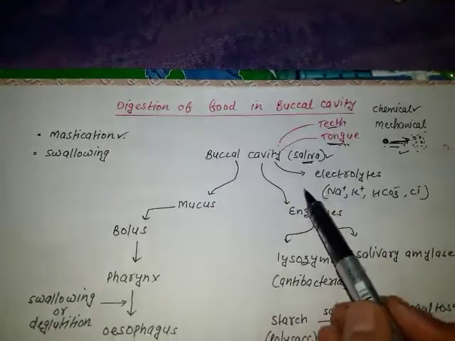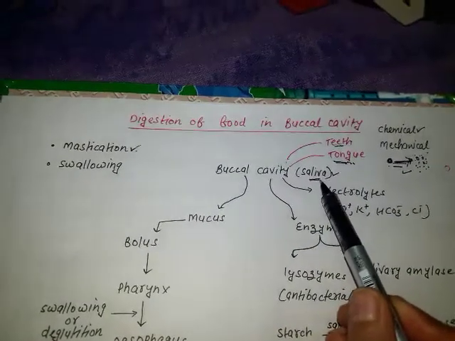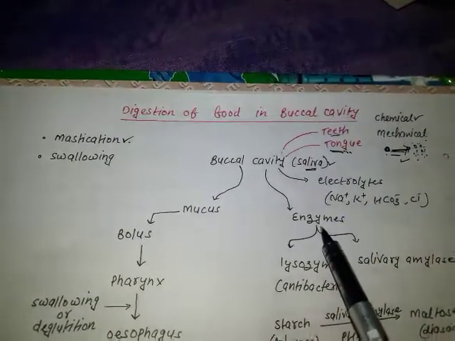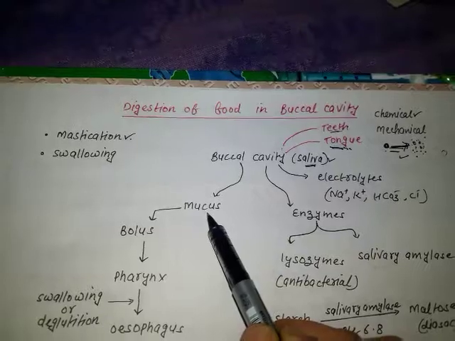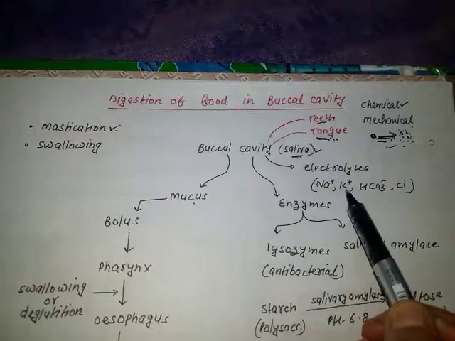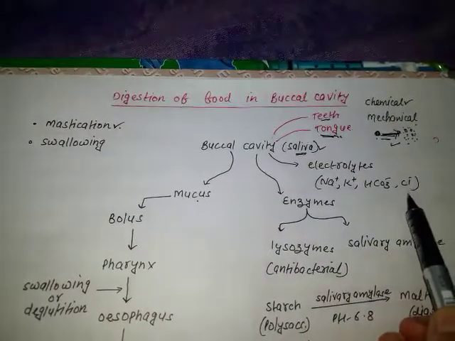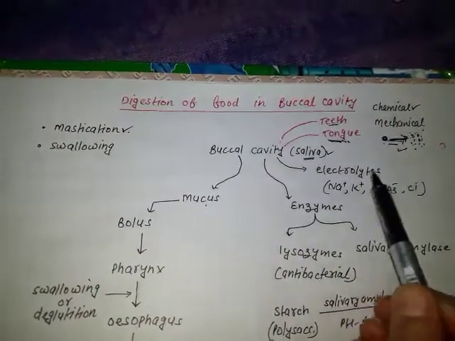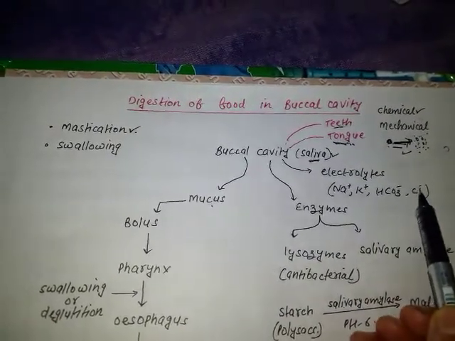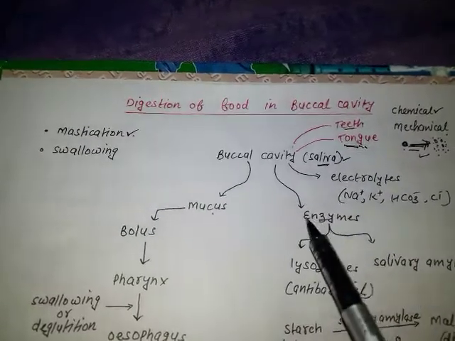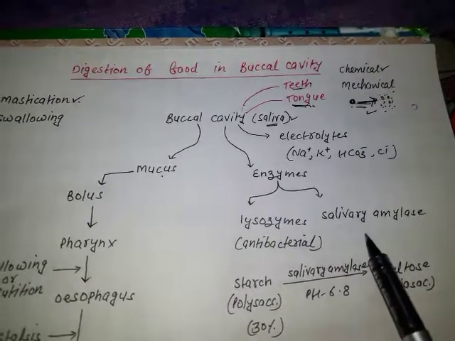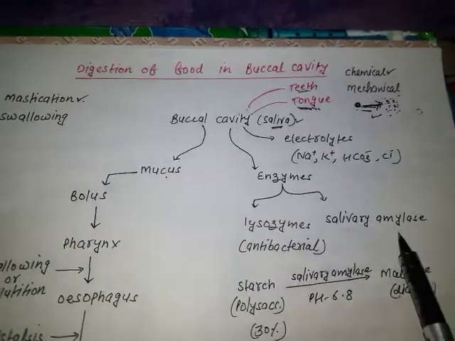If we talk about the composition of saliva, saliva contains some electrolytes, enzymes and mucus. Electrolytes are minerals like sodium, potassium ions, carbonate ions, chloride ions. What is the function of these electrolytes or mineral ions? They maintain the cationic-anionic balance in the body. And there are two enzymes: the first is lysozyme and the second is salivary amylase.